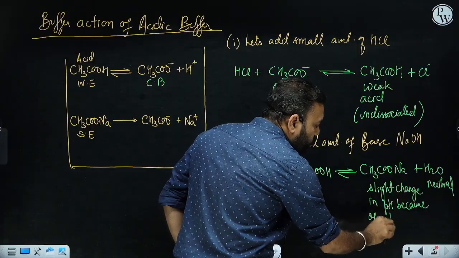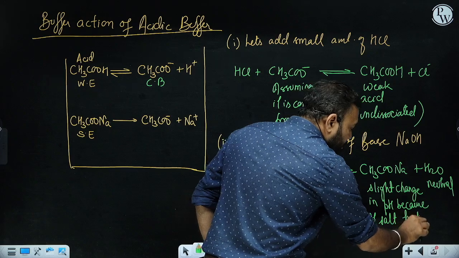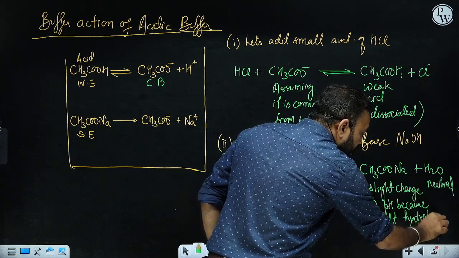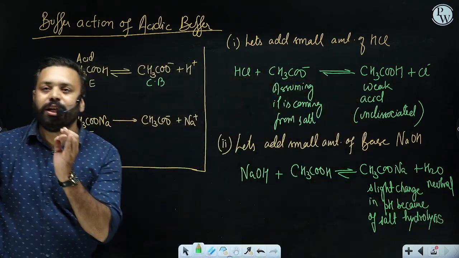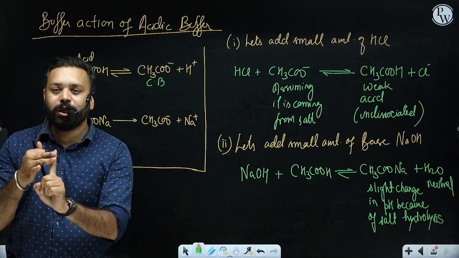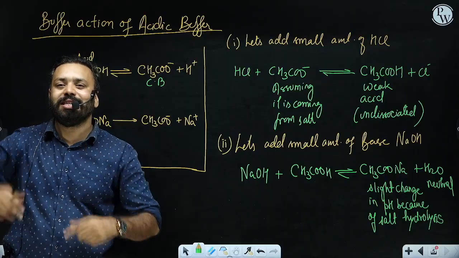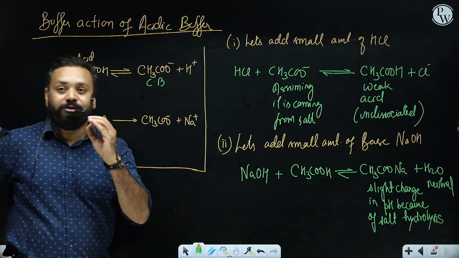So you must know the reason of each and every point. So what have we concluded here? We have concluded that in acidic buffer also, neither HCl nor NaOH was able to change the pH of the buffer solution to a large extent. That is how a buffer works.